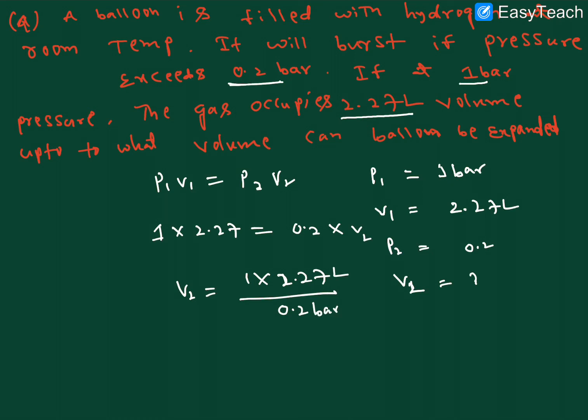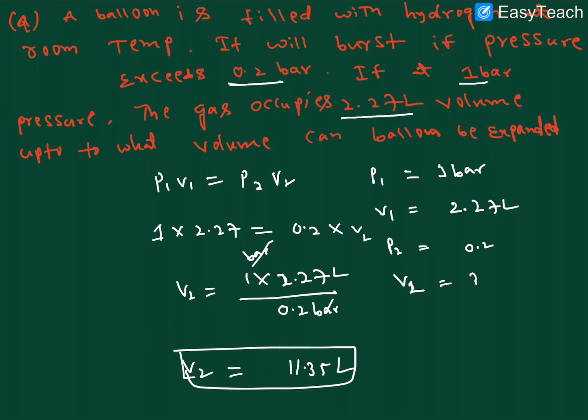This is 1 bar pressure, this is liters, this is also bar only. This bar and this bar cancelled, we can get the volume. V2 volume occupied here is 11.35 liters. So this is the volume. I hope it is clear.